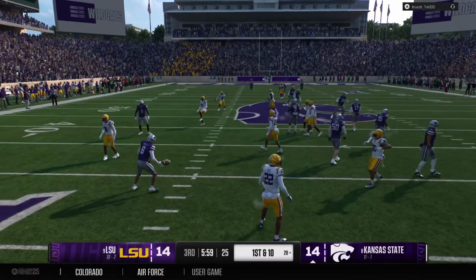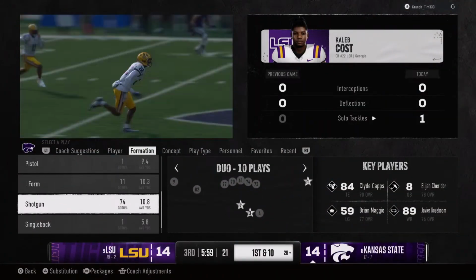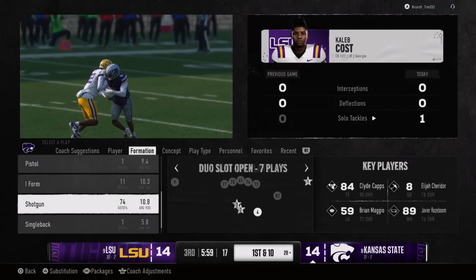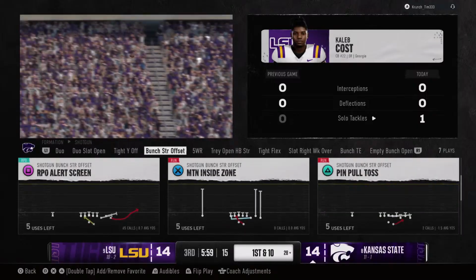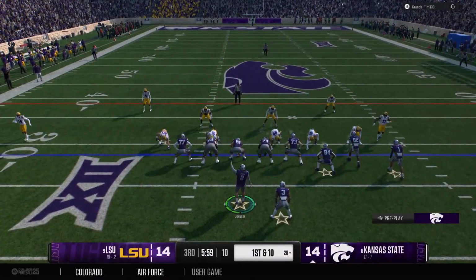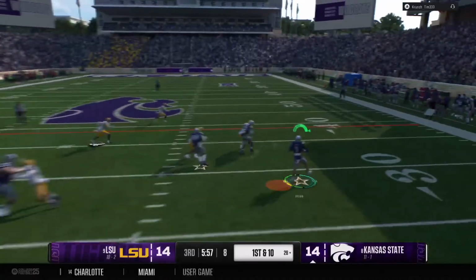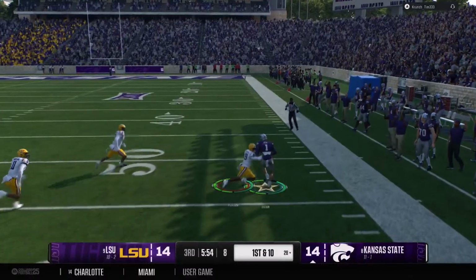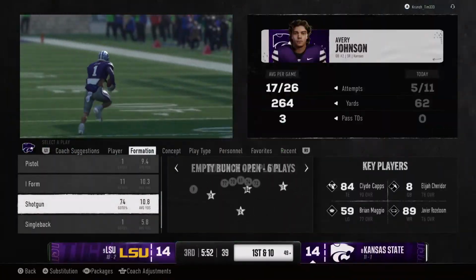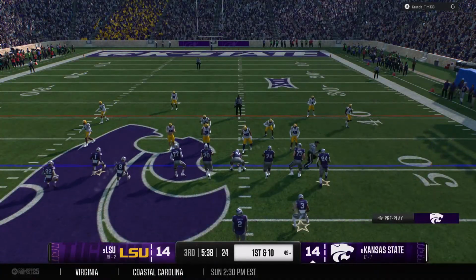And the returner is brought down. Kansas State offense is back out on the field. And that last touchdown drive, they just pounded away with the running game. Let's see if they can do it again. They start the drive with a quick throw to the right side. They make the tackle, but it's a big gain. Ball near midfield, spotted at the 49. Offense will set up on 1st and 10.